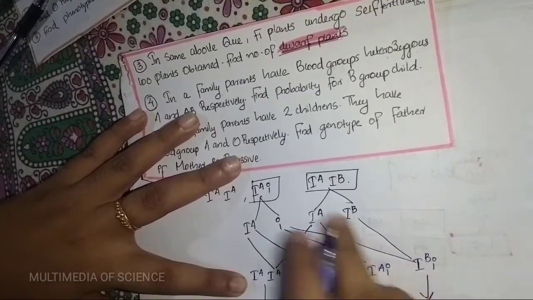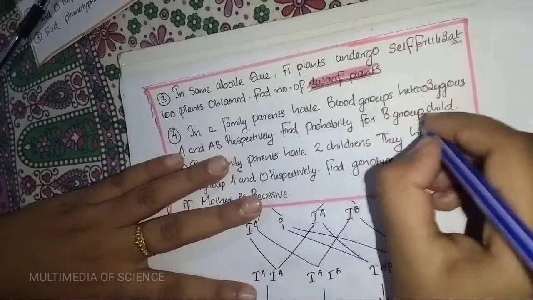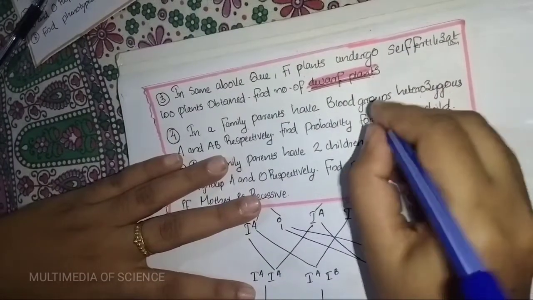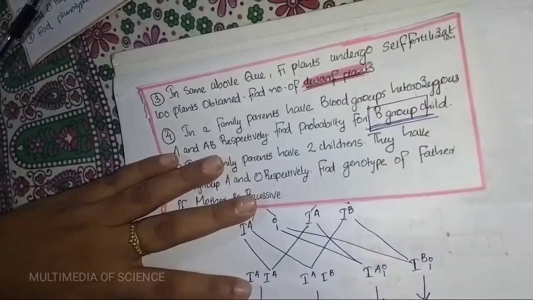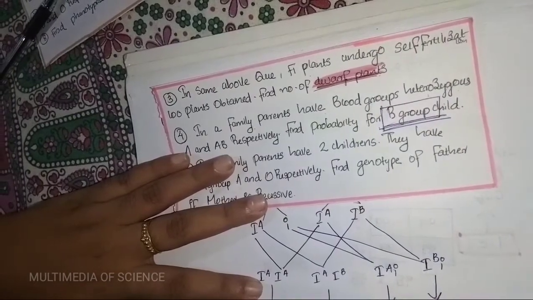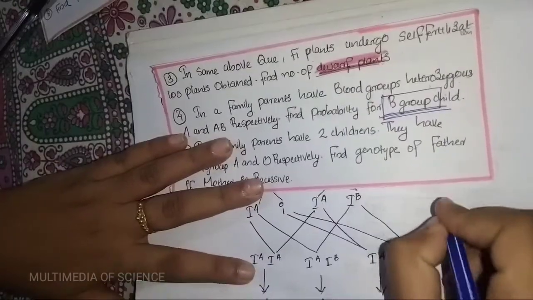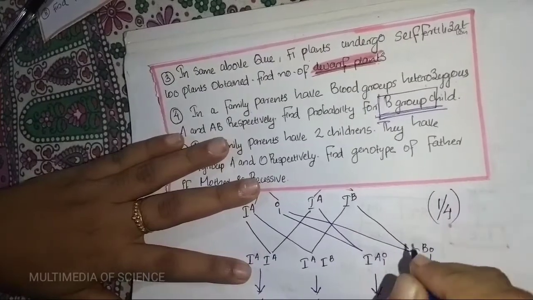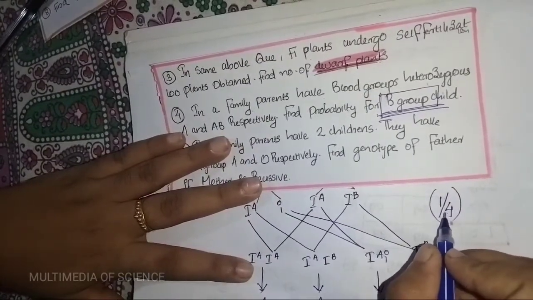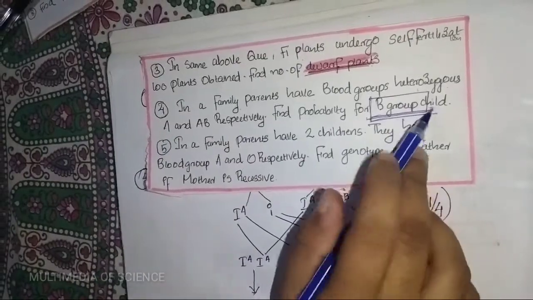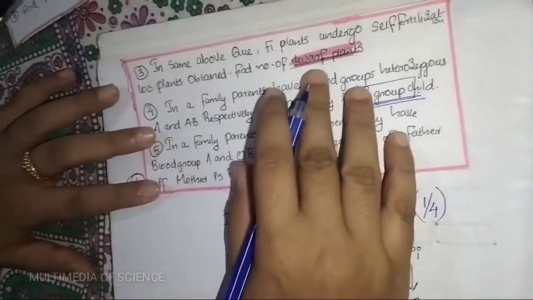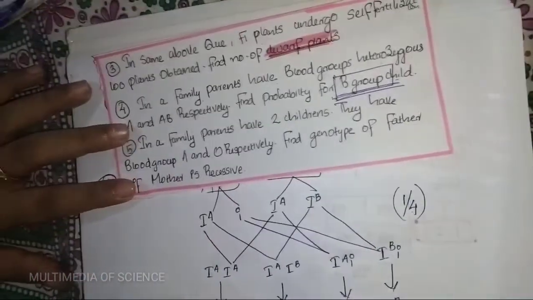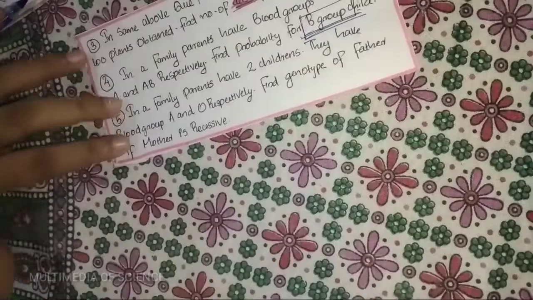So what is our question? Probability for the B group child. Here there is only one, which means 1 by 4 is the probability. 1 by 4 is the probability for the B group child. Next question, our fifth question.